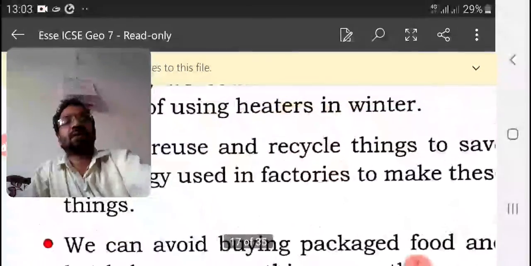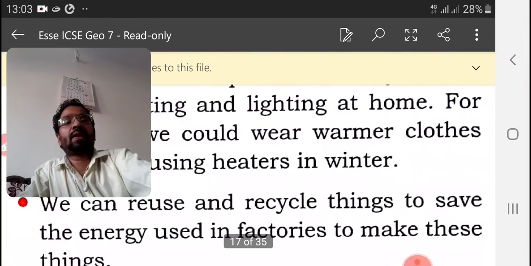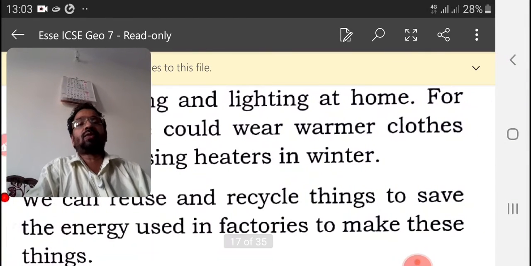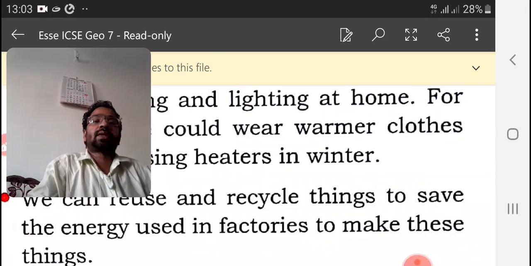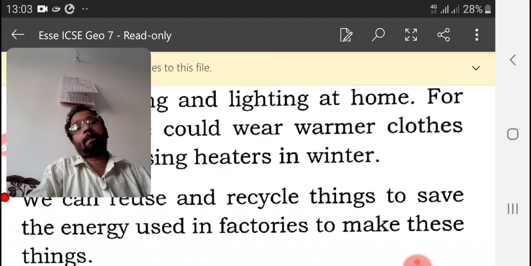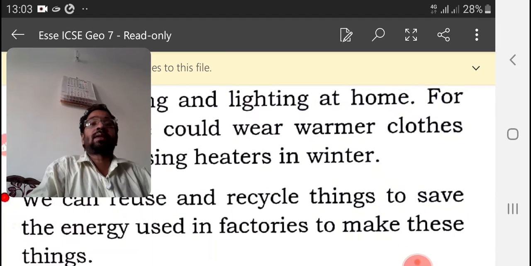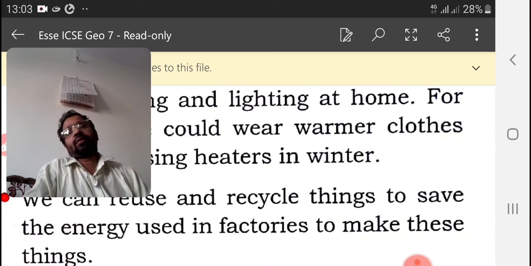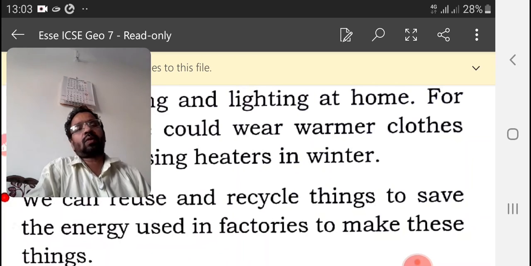Next, we can reuse and recycle things to save the energy used in factories to make these things. The government is asking us to do the same. Why? After using, we are throwing the thing out. No, don't do this.